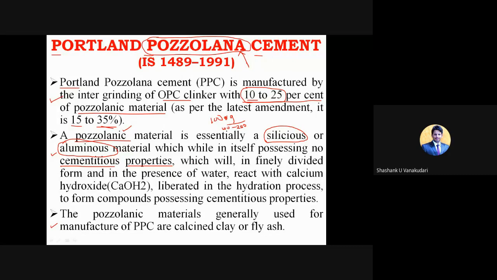So which are the main properties of cementitious material? The binding property, the strength, and the chemical reactions when it is added to water, and after the heat of hydration, how it gains strength. Those are all the main properties of cement.